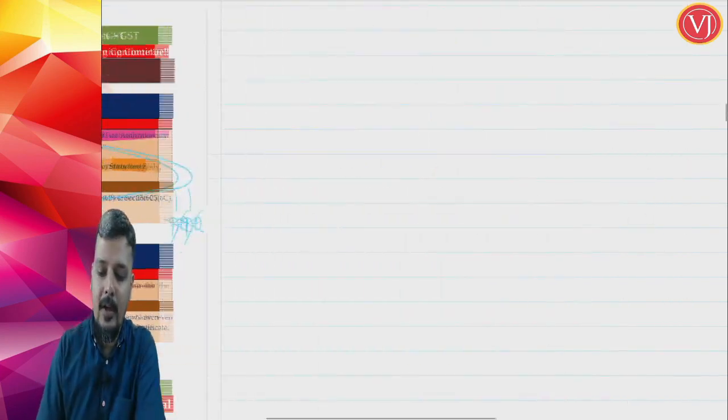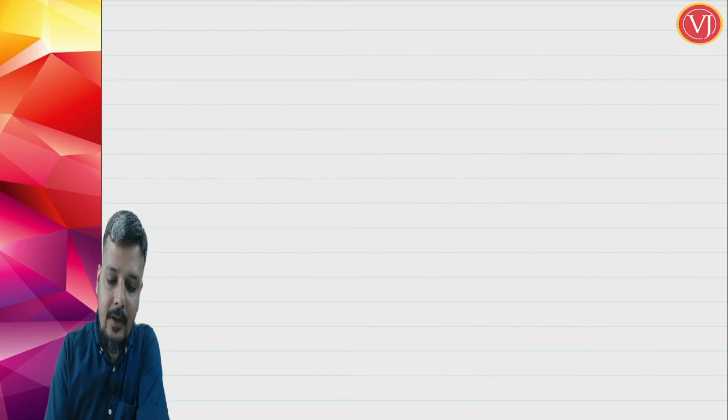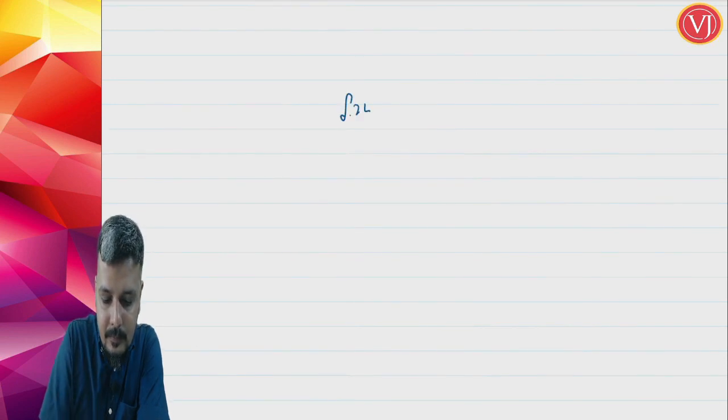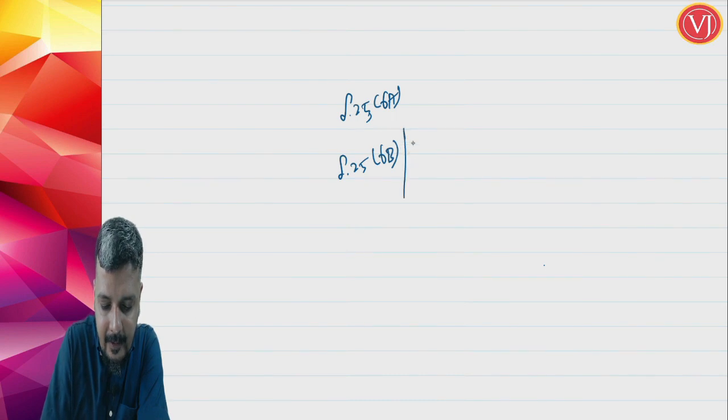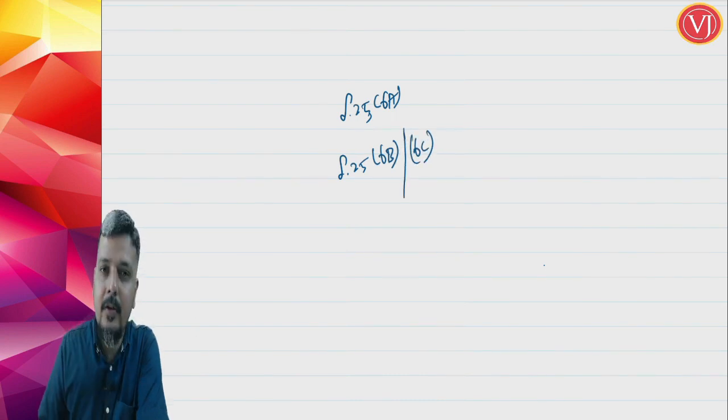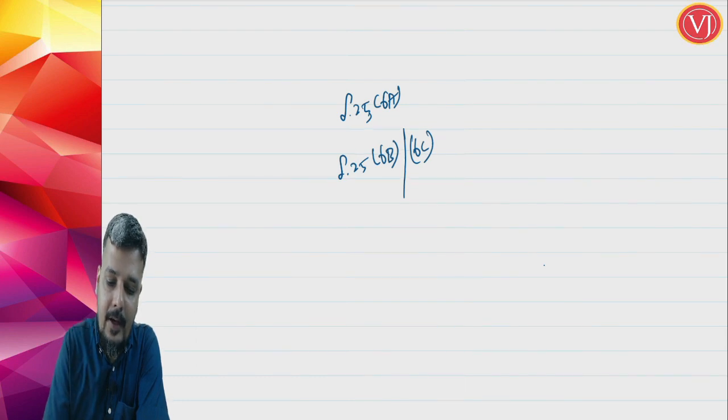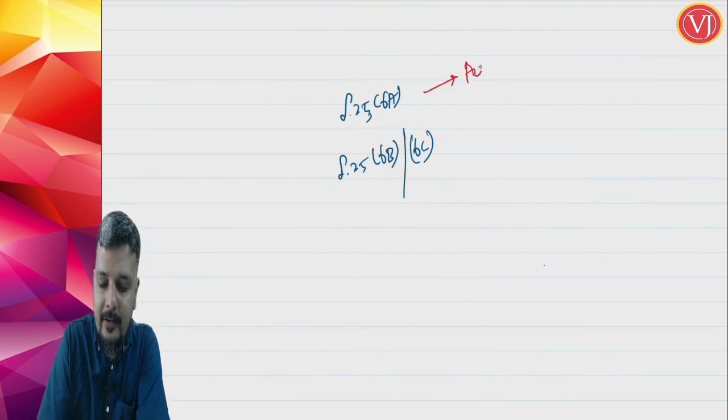Basically, if I want to categorize it, section 25(6)(a) is talking about already registered person. Section 25(6)(b) and 6(c) is talking about new registration, right? So 25(a) already registered, 25(6)(b), 25(6)(c) new registration.